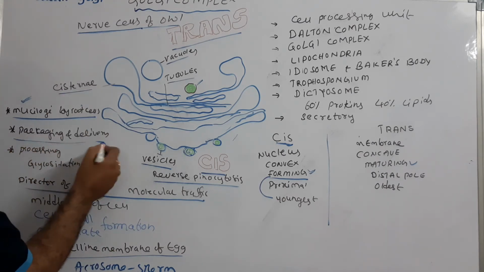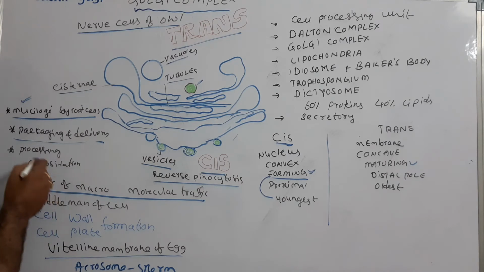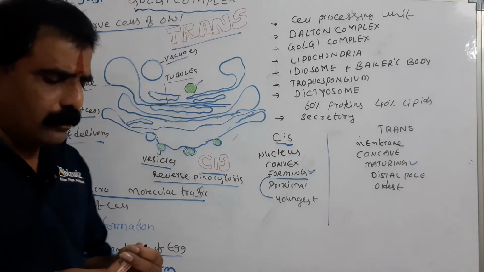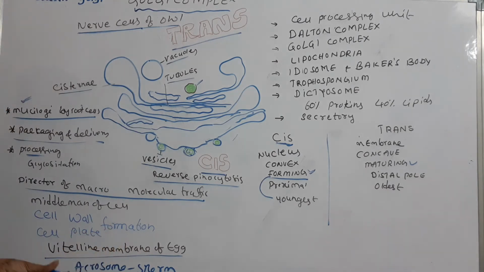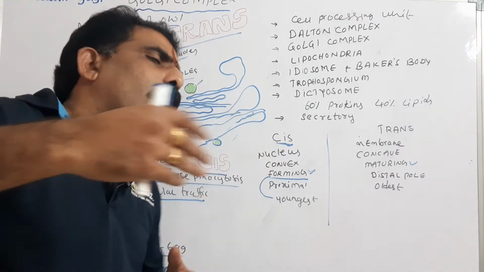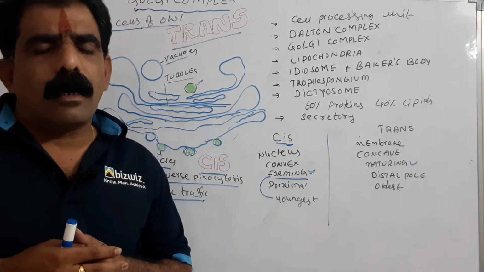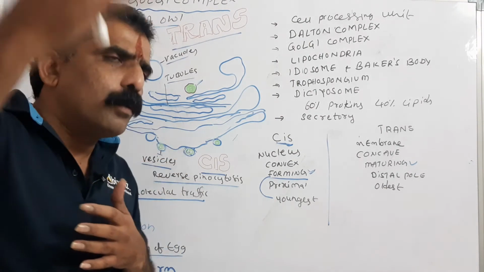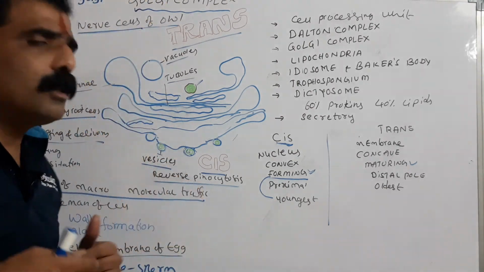So packaging and delivery, as I discussed now. Processing, as I said, glycosidation. Processing of the material also takes place. All the macromolecules which are sent out, they are sent out through the Golgi complex itself.